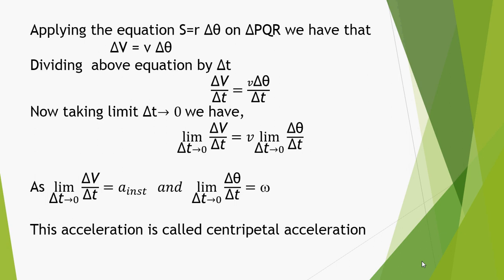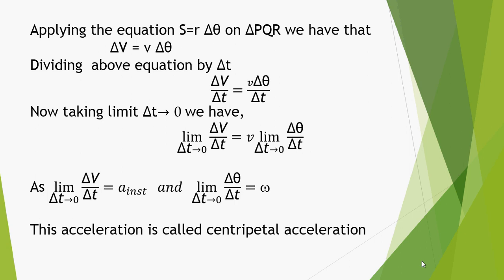So delta v is equal to v delta theta. Dividing by delta t on both sides and applying the limit delta t tends to 0. Why did we apply the limit? Because we have to find the angular velocity at each instant of time at any point P.